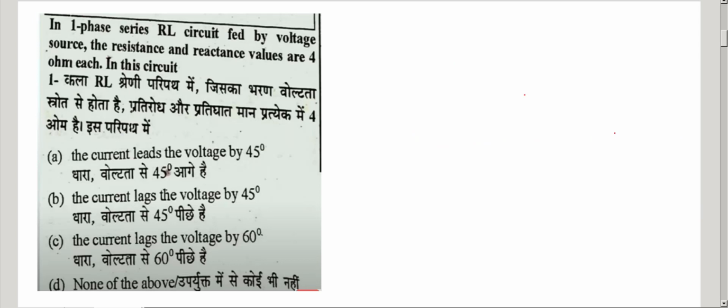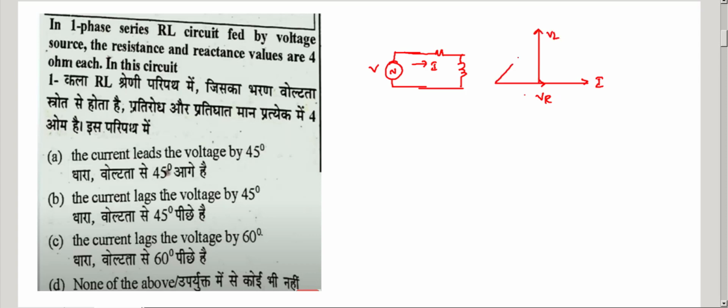So let's see the next question. In a single phase series RLC circuit fed by the voltage source, the resistance and reactance values are given. In a series circuit the current is the same, so you take the current as the reference phasor. The voltage across the resistor is VR equals I into R, and the voltage across the inductor leads the current, since the current lags the voltage. This is the resultant voltage, and this is phi.